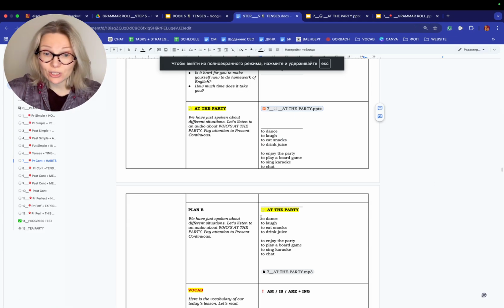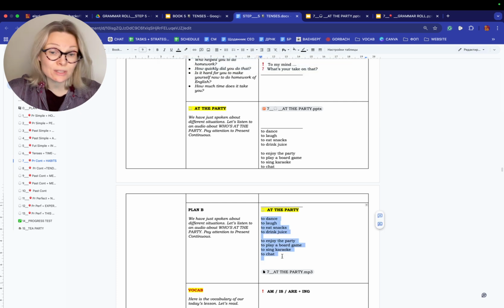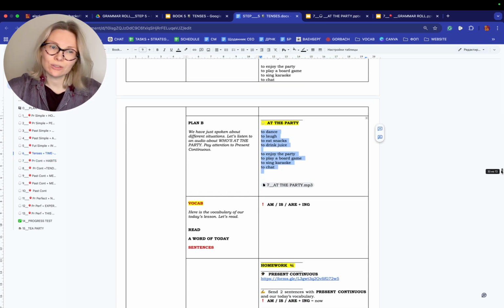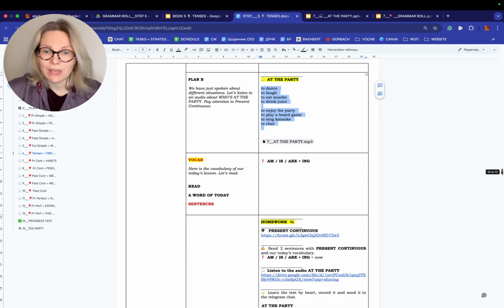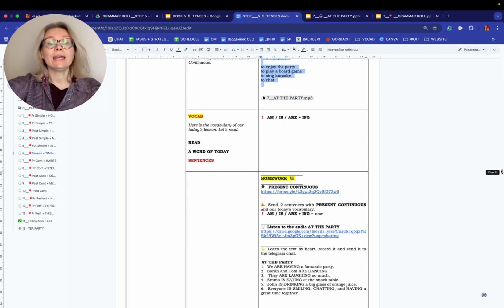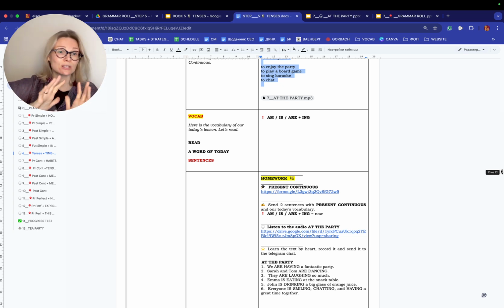You can send these words, but these words are also very simple. If you have a lot of words, you don't need to do that, but why not? Okay, thank you so much. My dear students, here's the vocab from the lesson. If you have time, but I'm not sure you will, you ask the students to read the words. Then a word of today, at least read the words. If you don't have time, just a word of today.